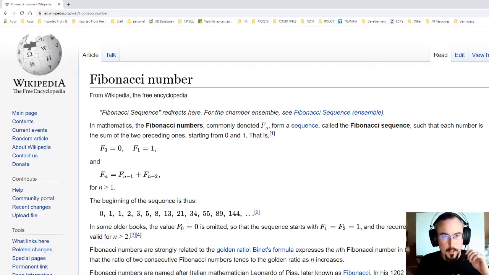Today we're going to show you recursion. The most famous simple recursion problem is the Fibonacci sequence. If you go to Wikipedia here, you can see it's defined as the previous number and the one before that added together to give you the current number, or n minus 1 plus n minus 2 is n. All right, so let's go right into it.